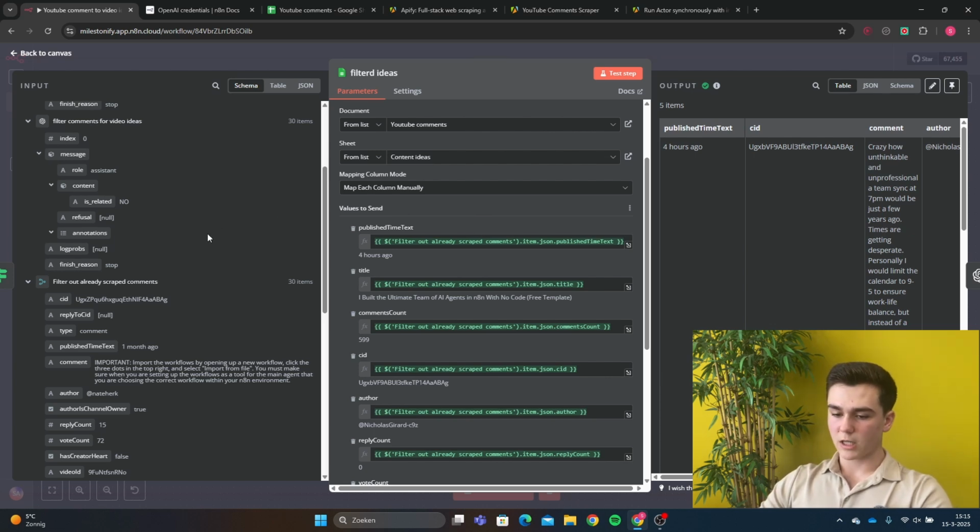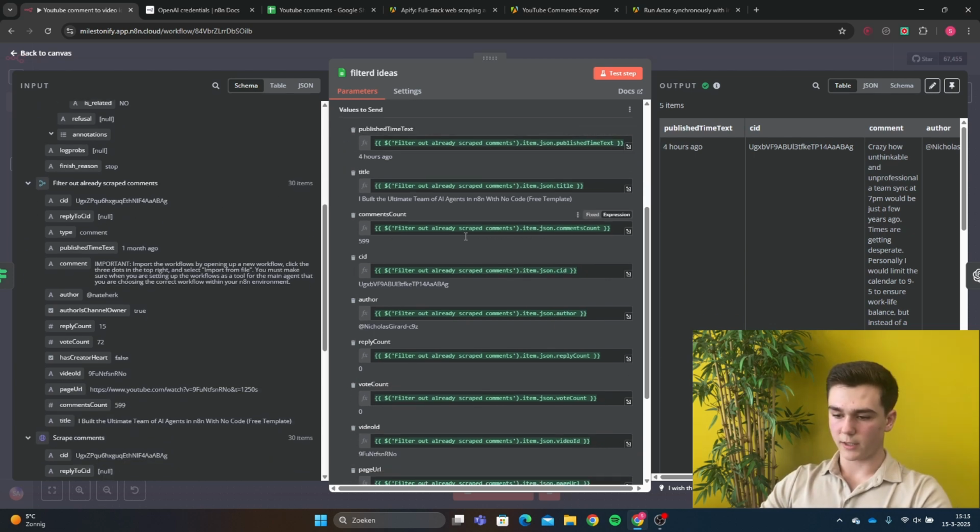And all of these columns can be found by the merge node. So the data from the merge node. The title you can find on the bottom, so you drag it into the data input. And the comments count can be found above. So basically all of the data you can find in the schema with the merge node output. And then you can just drag all of the data into these columns.